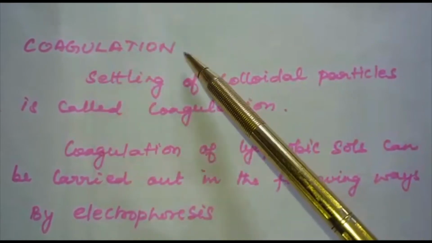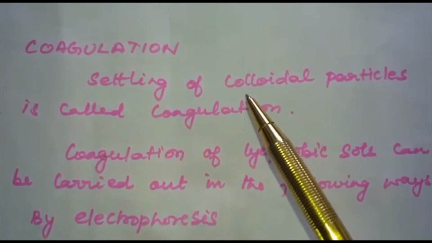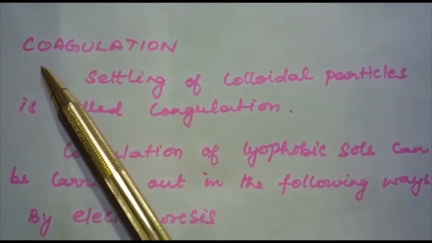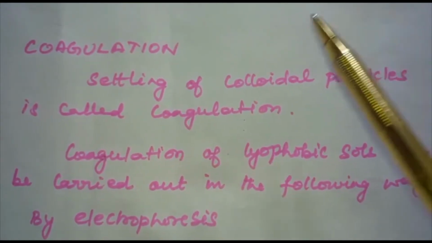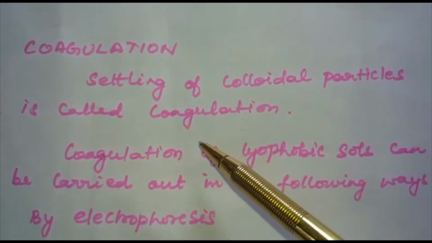What is coagulation? Settling of colloidal particles is called coagulation. Coagulation is the opposite of peptization. What is peptization? Breaking up of a precipitate into particles of colloidal size is peptization. Settling of colloidal particles is called coagulation.